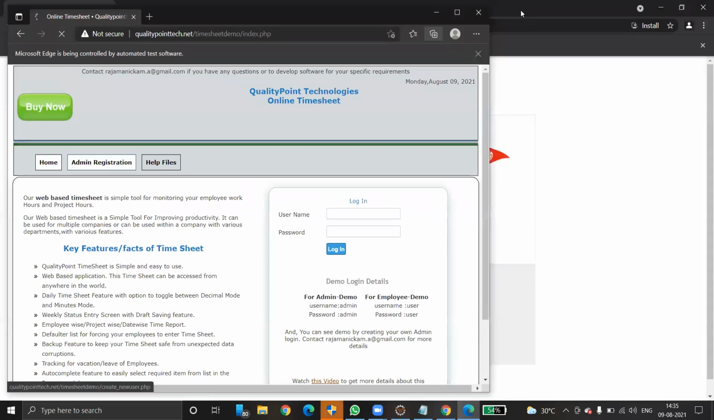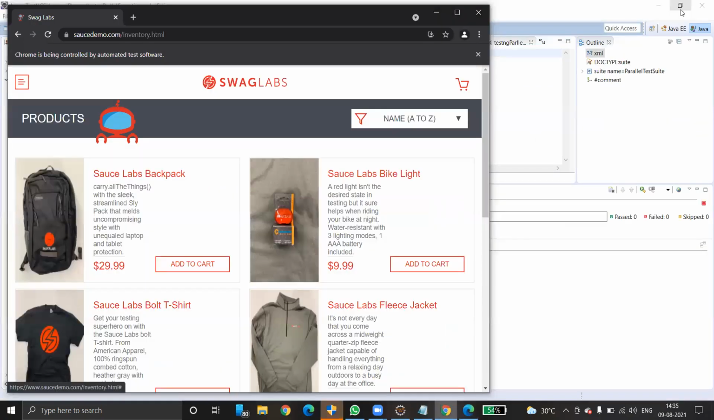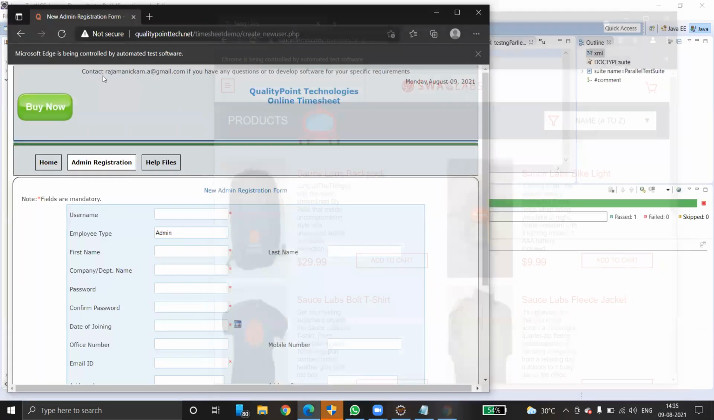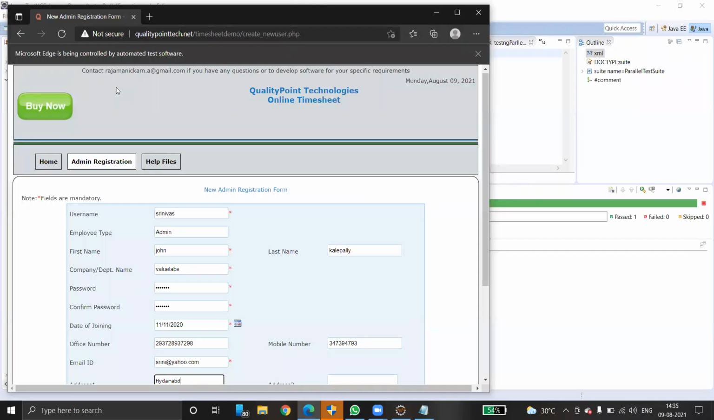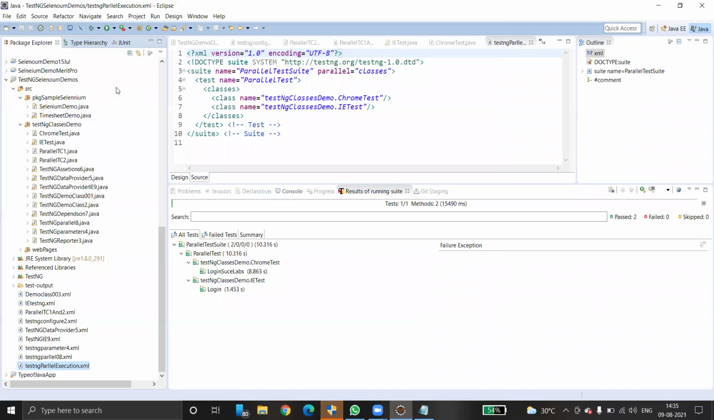Very simple. You see, 2 browsers has opened. 2 browsers, not one browser. Okay. This is another browser. This is an IE browser. This is a Chrome browser. Now it is actually IE. Done. Clear? This is how we have to execute test cases.